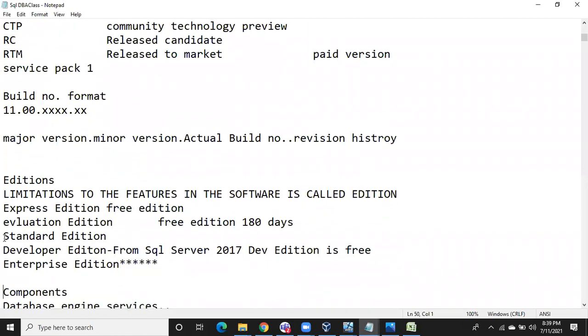What is this CTP, RC, RTM? CTP means Community Technology Preview. We have all experienced the corona pandemic situation, right? So we got the vaccine. Did the vaccine directly come into the market, or did we have any tests before it came into the market? Lot of tests, right? Phase 1 test, phase 2 test, a lot of tests we have for the vaccination.